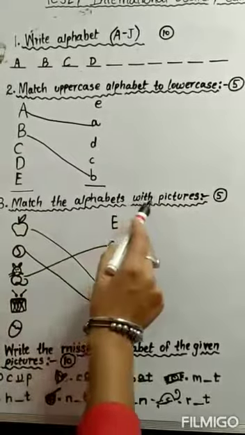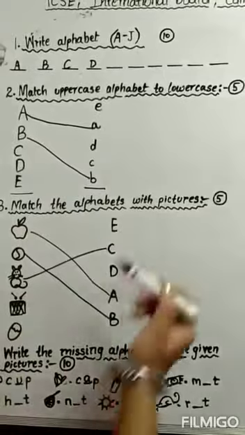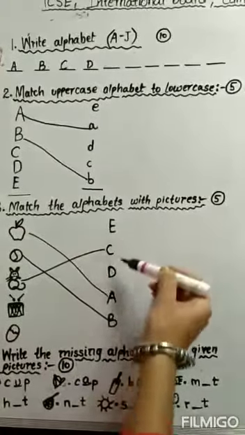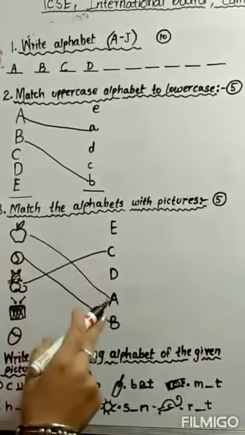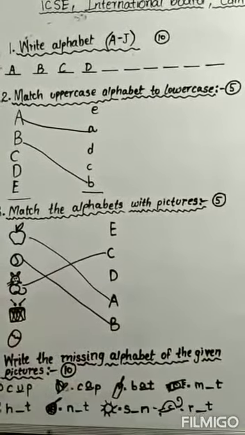Match the alphabet with pictures. Here 5 pictures I have given and 5 alphabets I have given. Whichever picture relates to whichever alphabet will be matched, like apple, A for apple, ball, B for ball.